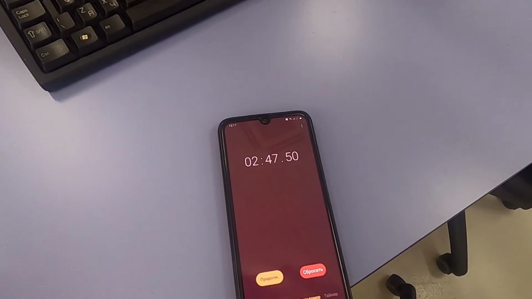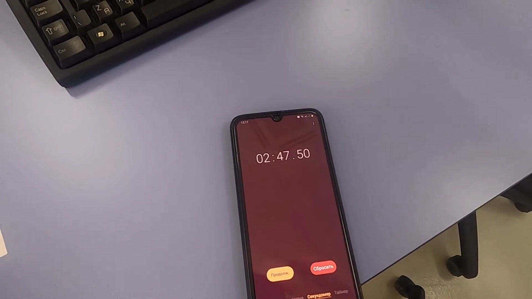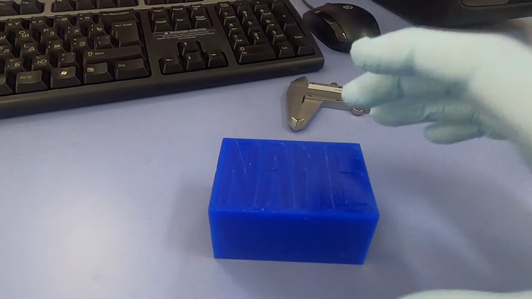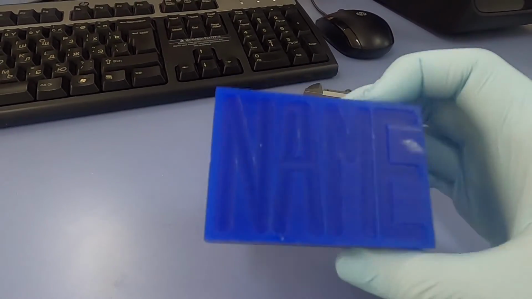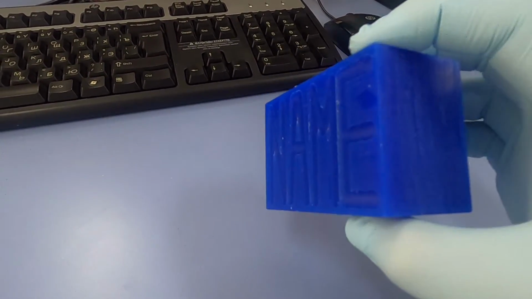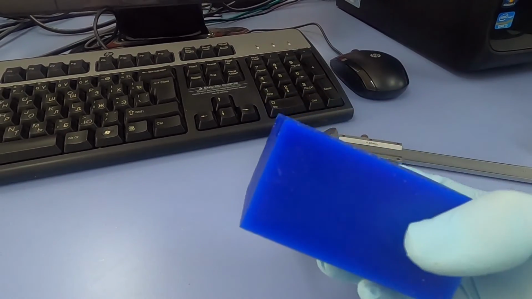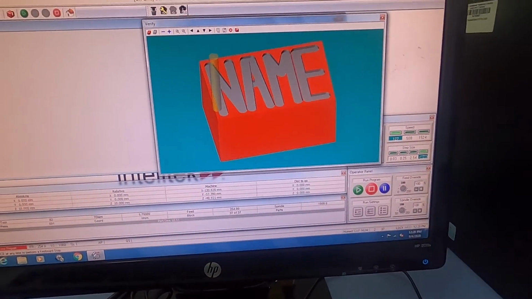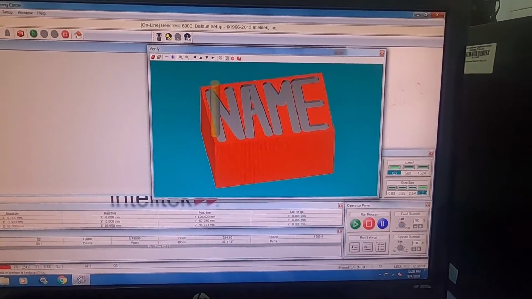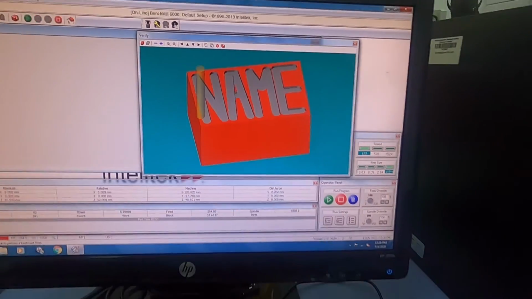Runtime of the program was 2 minutes 47 seconds. As you can see, there were no problems during the work, and our workpiece matches with the image in the verify window.